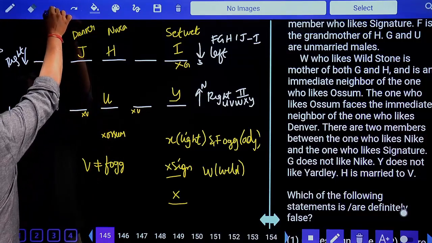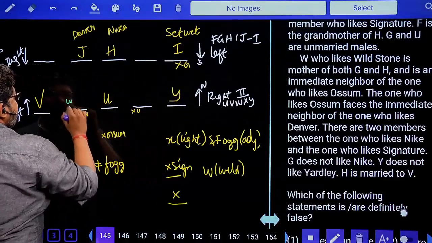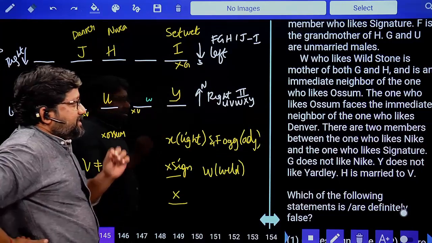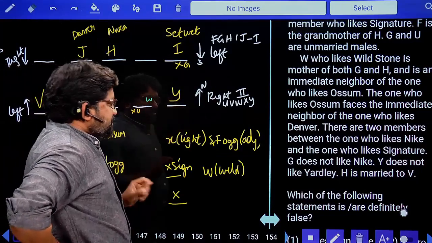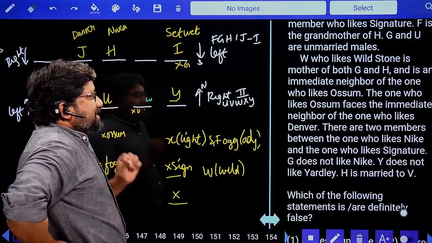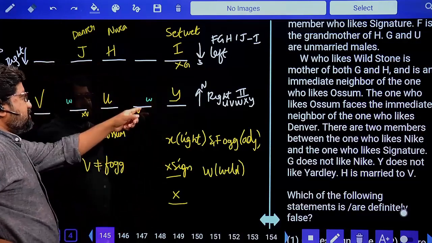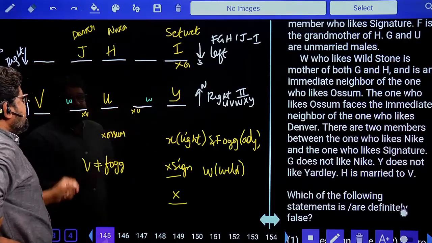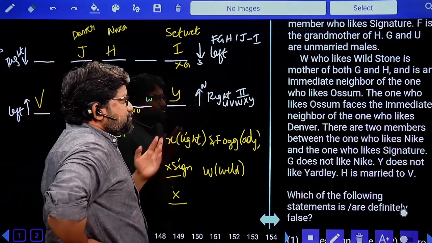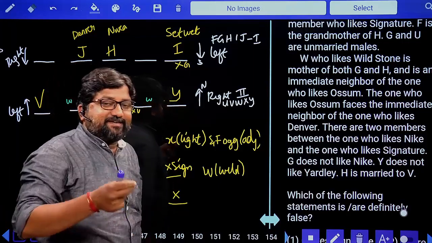So as of now, we are not sure about W. Now there are two possibilities for W. W can be in this place or W can be in this place. As of now, we'll just leave it. What did he tell us? W, who likes Wildstone, yes, we have written it, is the mother of J and H. That also is completed and is an immediate neighbor of the one who likes awesome. So if W is here, Y will be awesome. If W is here, V will be awesome. So we are not sure. Extra information, let's see. The one who likes awesome faces the immediate neighbor of the one who likes Denver.